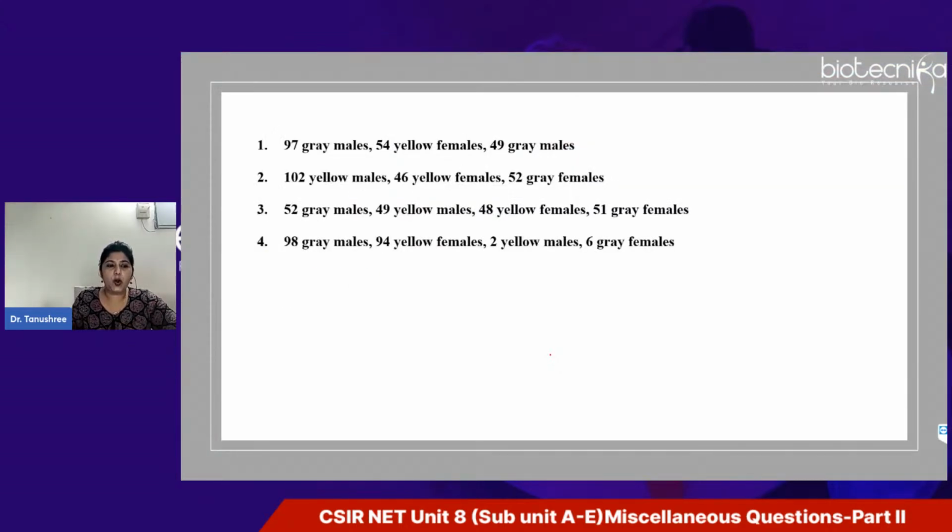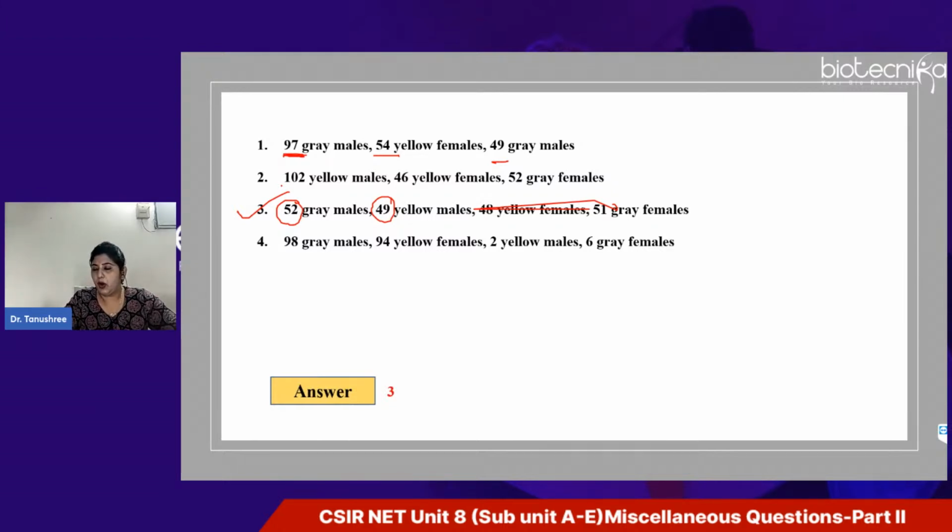Now, if you look at the options, here the values are 97, 54, 49, no. You have to look for the option where you are getting equal proportions for all. 200 is the total progeny, so that means we should get 50, 50, 50, 50, right? For each, 50. Here if you see it is 52, 49, 48 and 51. So approximately it is 50 each. This is the reason the answer here will be option 3.